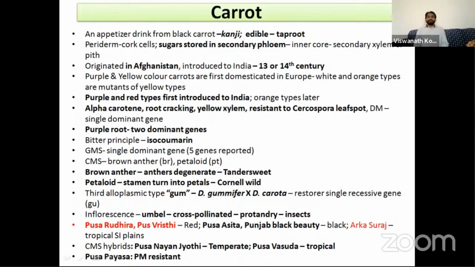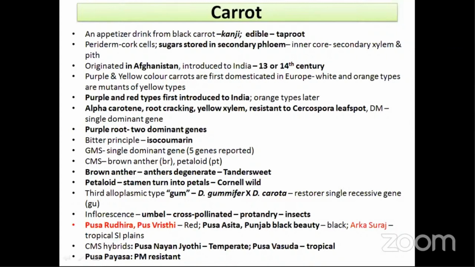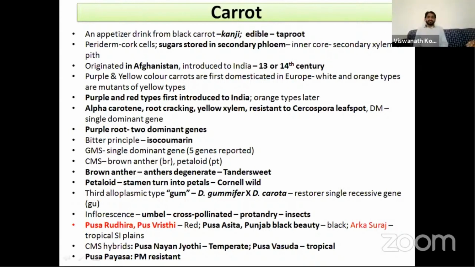One of the important breeding objectives in carrot is to have less inner core portion. If the inner core portion is less, the secondary phloem portion will increase, so the sugary portion will increase. If the inner core tough portion is more, it is not much preferable for edible purpose. Carrot originated in Afghanistan. It was introduced to India in the 13th or 14th century.